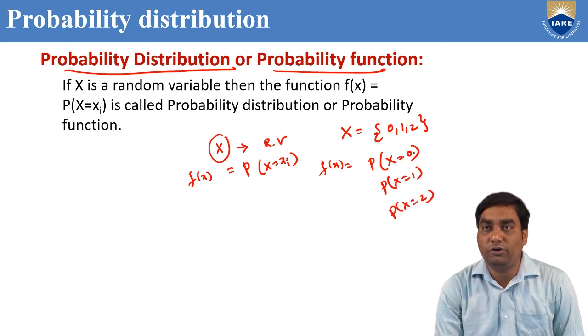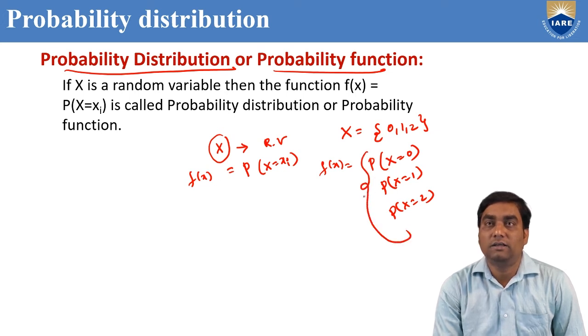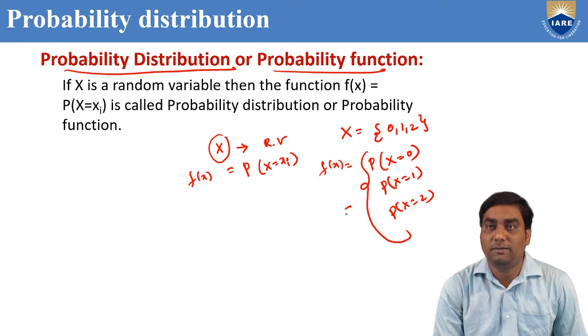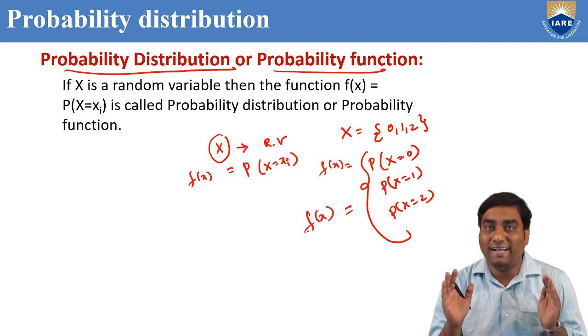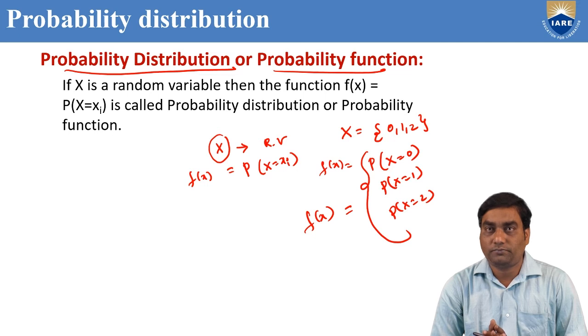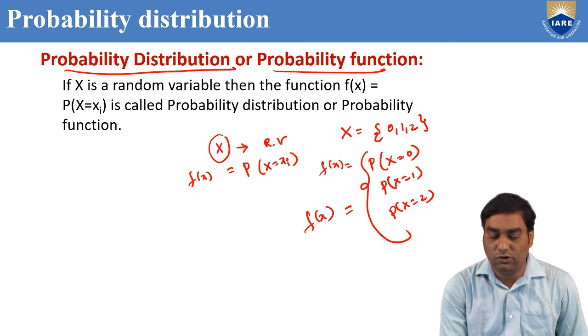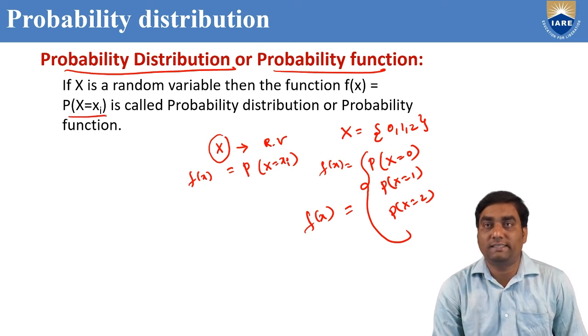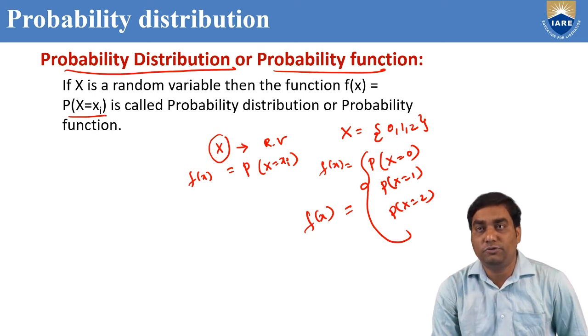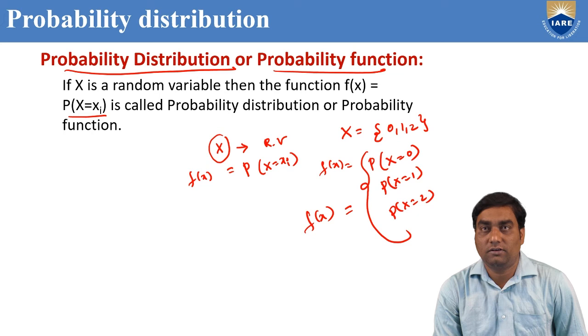This total we can call probability distribution. This simply we can write as f of x, right? If x is a random variable, then f of x equal to P of x equal to xi is called probability distribution or probability function.